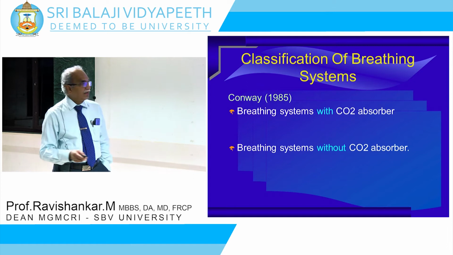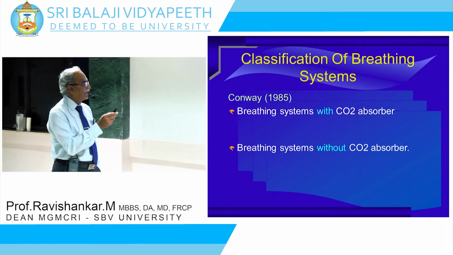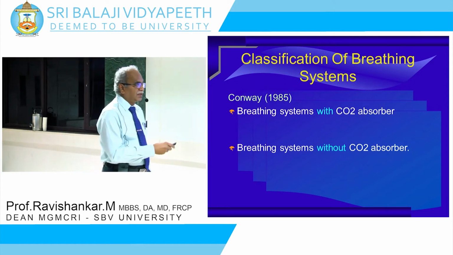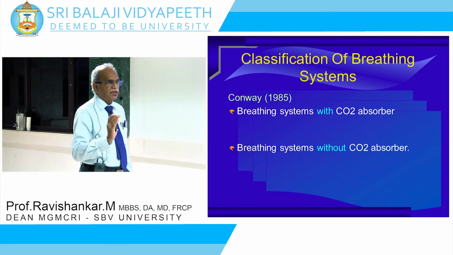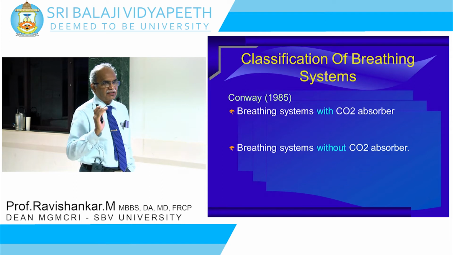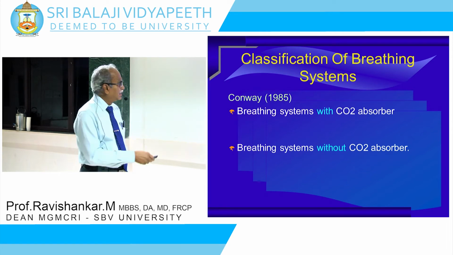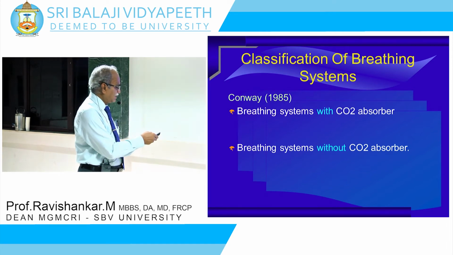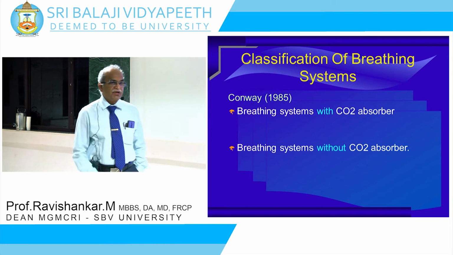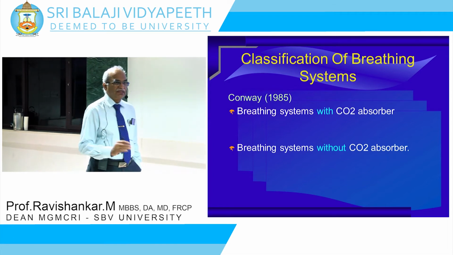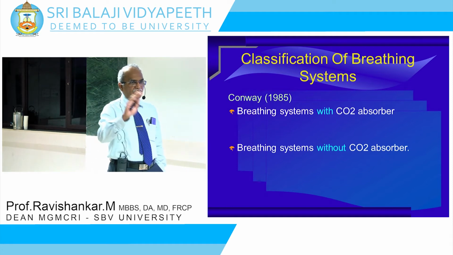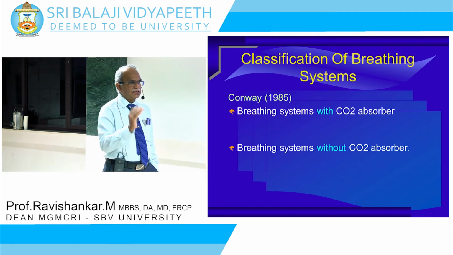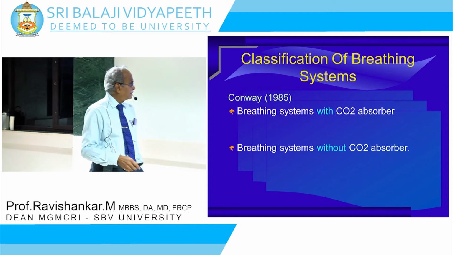So, in 1985, Conway classified the breathing systems. Because it was so confusing, he said we should use a very simple classification that gives the maximum information. That's why he classified it as breathing system with carbon dioxide absorption and breathing system without carbon dioxide absorption. That's the broad classification. So whatever we are using as a breathing system should fall into one of them.